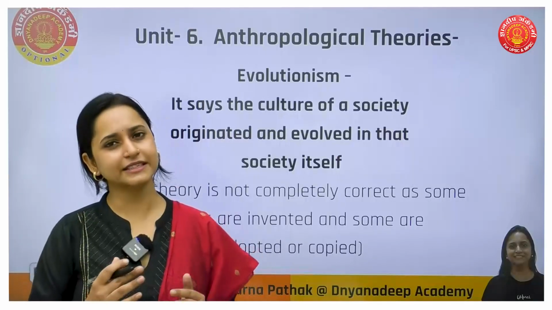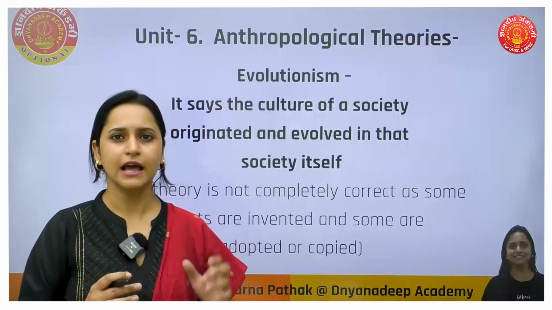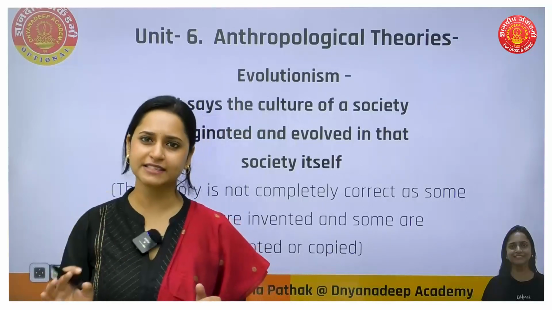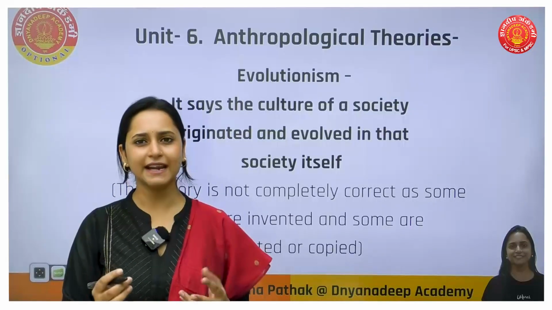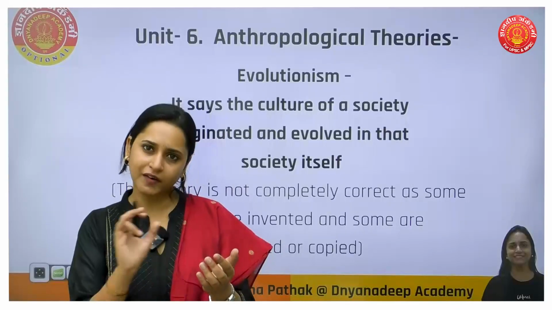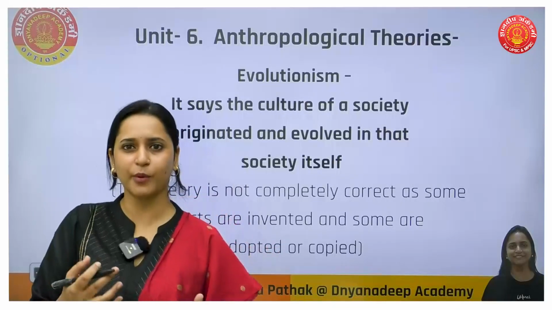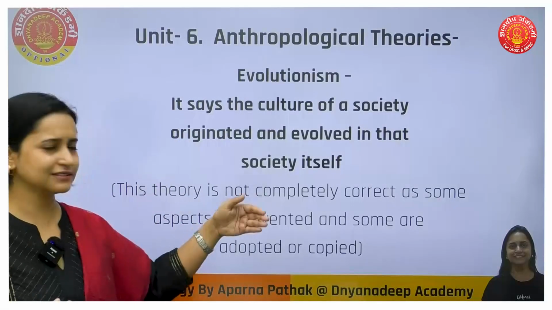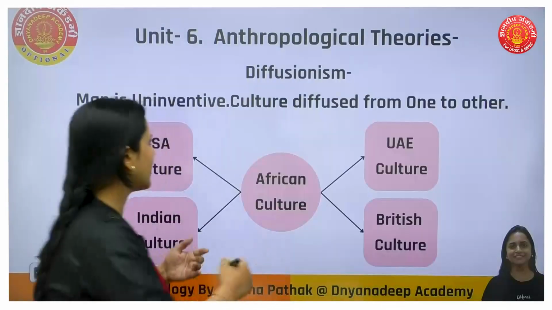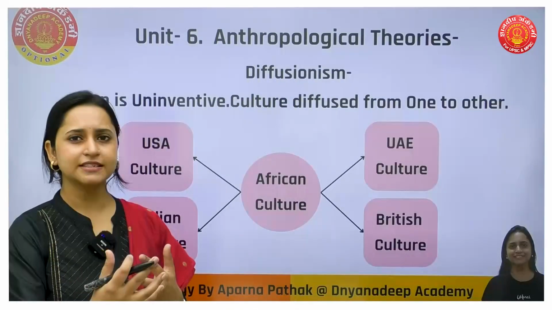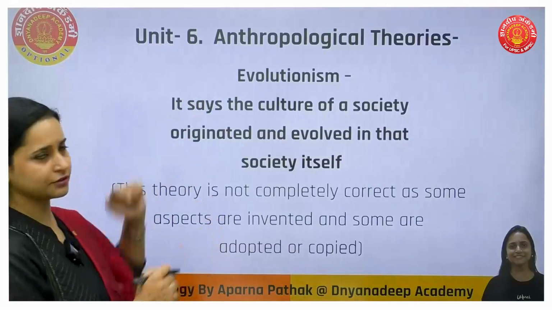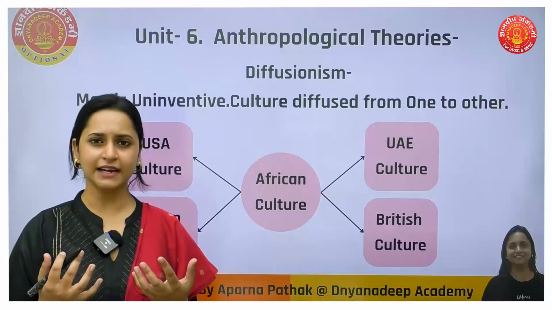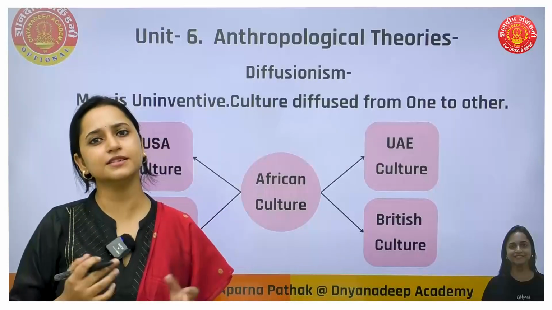So even though this theory is not completely correct, the theory is explained in the way we will be studying it. In the answer also you have to write it that way, but towards the end, as a criticism, as your own thought, you can write these two lines also if you have some criticism point or if you disagree with that theory. Okay, so this is one theory. We have one more theory, which I have taken as an example contradictory to evolutionism. That is diffusionism. Diffusionism is saying that culture has diffused from one culture to everyone.